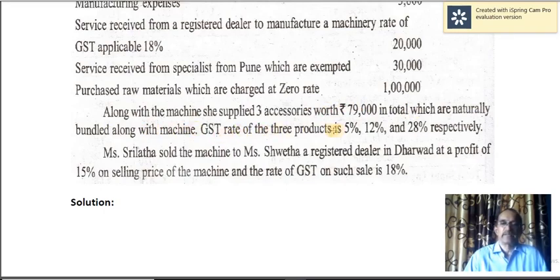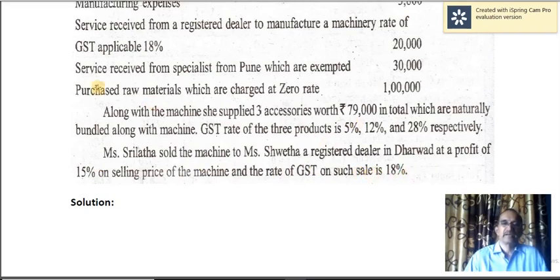GST rate of the 3 products is 5%, 12% and 28% respectively. Srilata sold the machine to Ms. Swetha, registered dealer in Dharwad, at a profit of 15% on selling price of the machine, and the rate of GST on such sale is 18%.